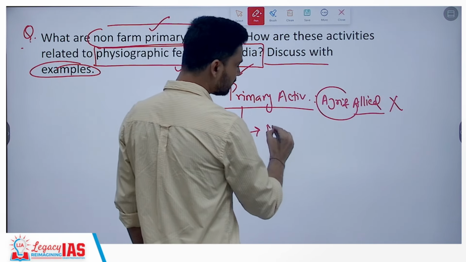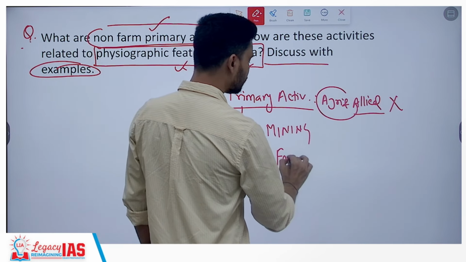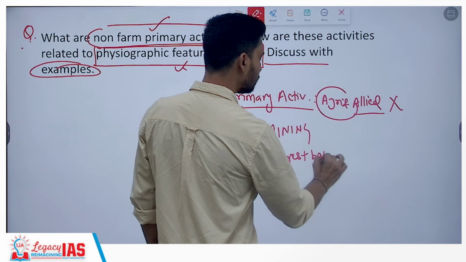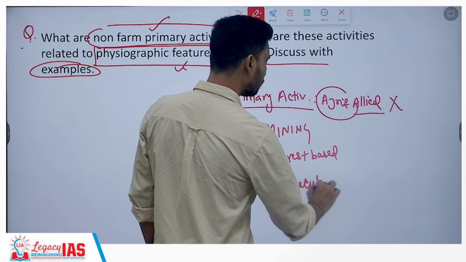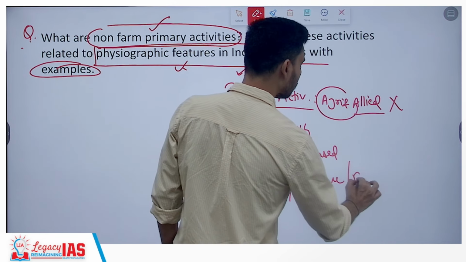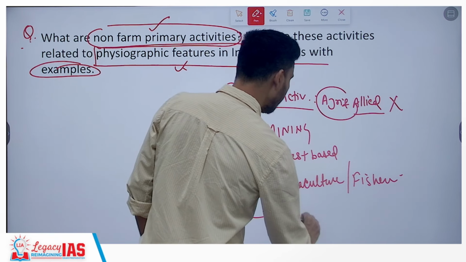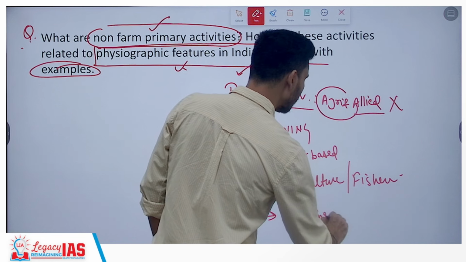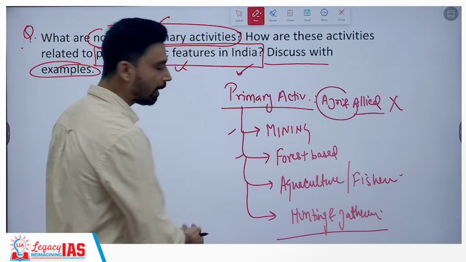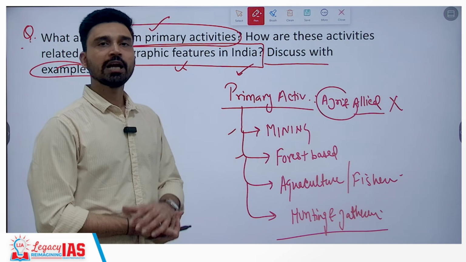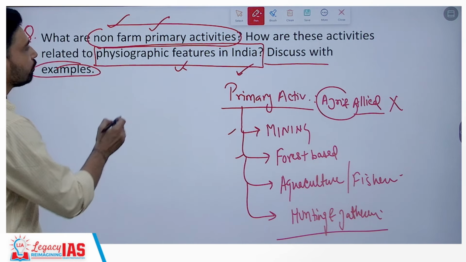Non-farm means 3-4 activities we can think of. You have mining, you can think of forestry, or forest-based activities. You can think of aquaculture, that is fisheries, aquaculture or marine fishing. You can think of hunting and gathering, though it is not practiced to that much extent, but it is still a non-farm primary activity. So you have to highlight that these are the activities which can be referred to as non-farm primary activities. How are these activities related to physiographical features?